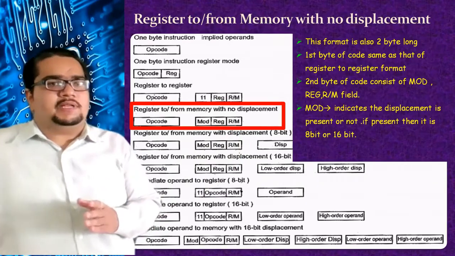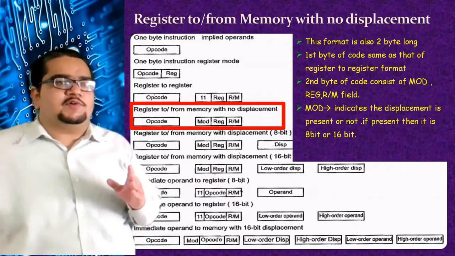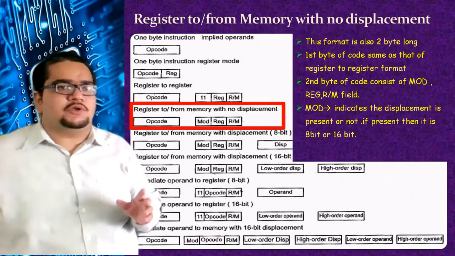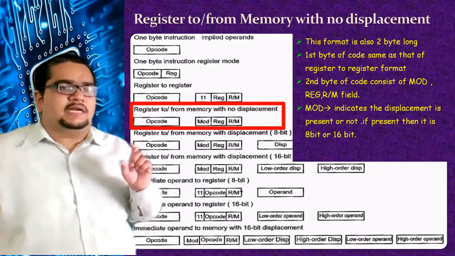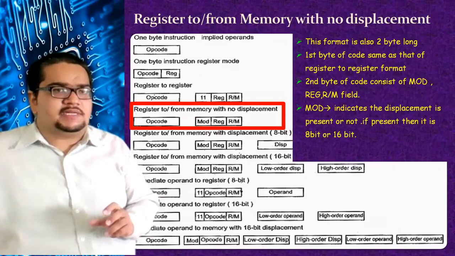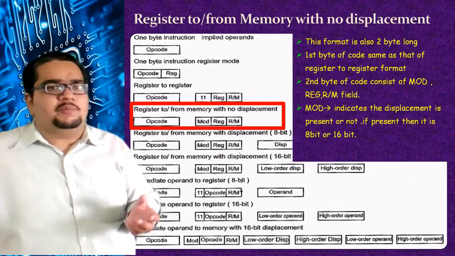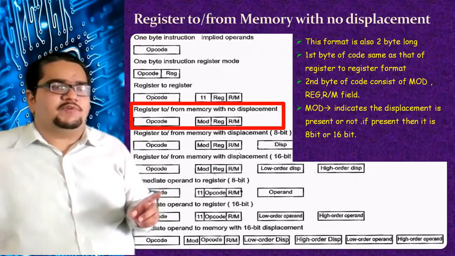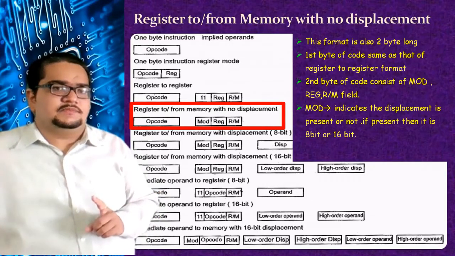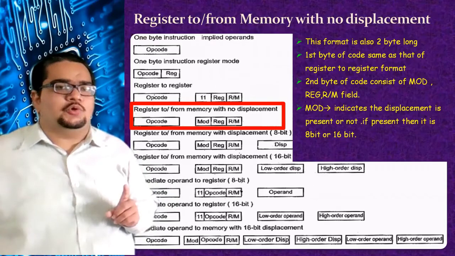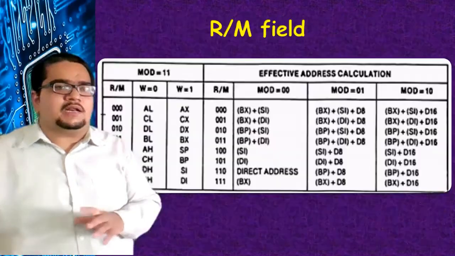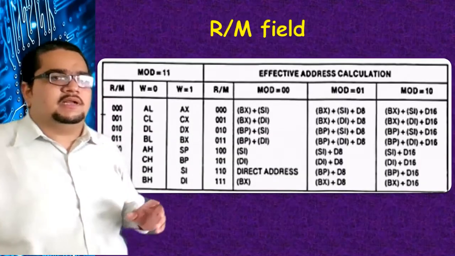For the first three combinations of mode bits, 0 0, 0 1, 1 0, the r/m field will be a memory address, and for the mode bit combination 1 1, the r/m field will be a register. The table shown earlier should give you a clear understanding of the whole concept here.